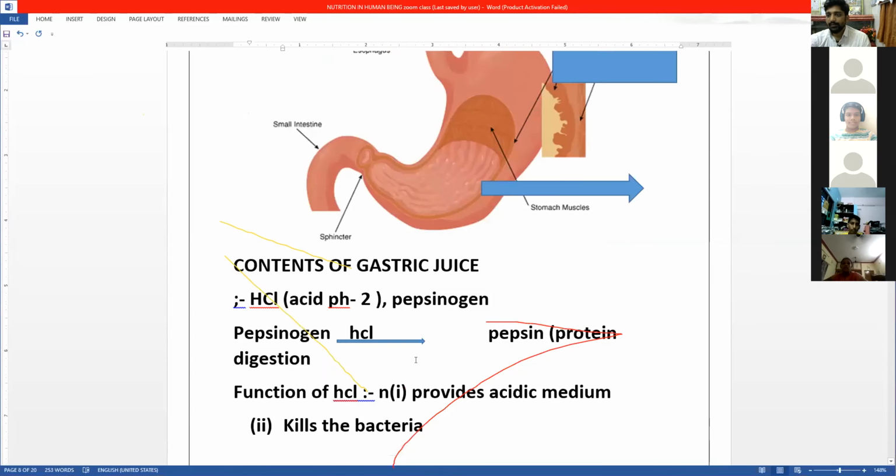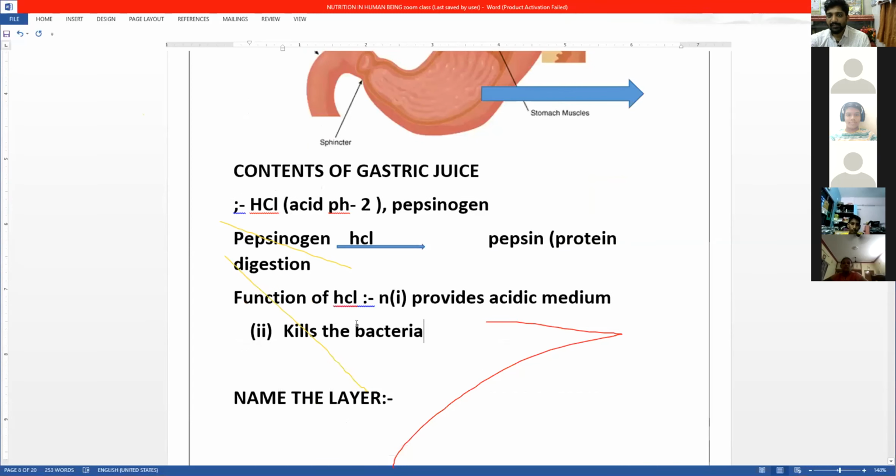Okay. Now see here. We have seen this HCl, which is part of the contents of the gastric juice. What are the contents of gastric juice? One is HCl. The other one is pepsinogen. The pepsinogen is inactive. Pepsinogen.